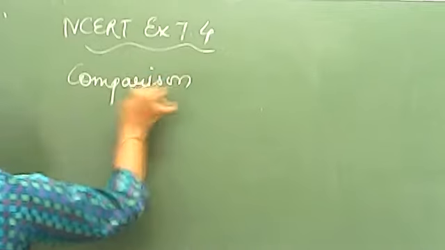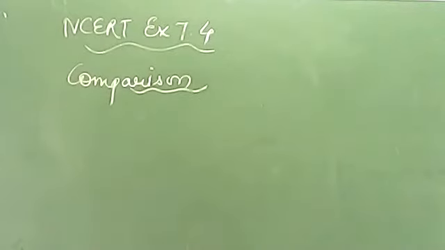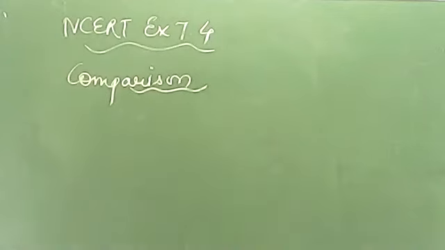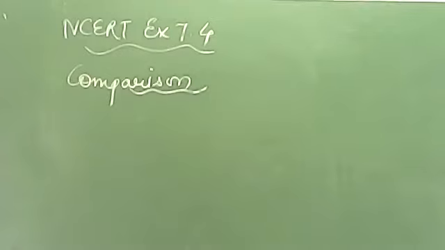Comparison means when we have either 2 fractions, 3 fractions, 4 fractions or any numbers also, we compare which one is greater, which one is smaller and also which are equal. So remember, you can have 2 fractions, 3 fractions, or more. This exercise is based on comparison of fractions. Comparison can have 3 stages.